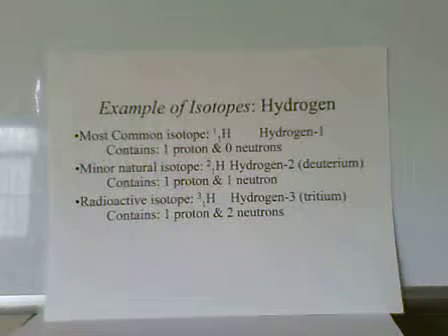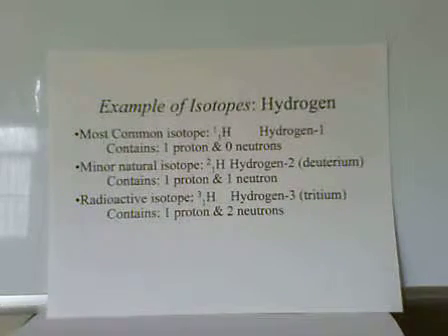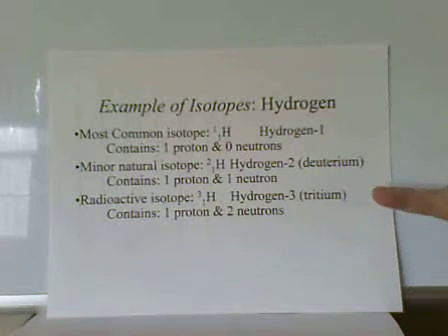And just a couple examples of isotopes. For hydrogen, most of hydrogen is what is called hydrogen 1. It has 1 proton, 1 electron, no neutrons. Then we have a small amount of hydrogen 2 that can be found in the ocean. It will have 1 proton, 1 neutron, and 1 electron. And then there's a hydrogen 3 that contains 2 neutrons, and this one is radioactive and decays over several decades.